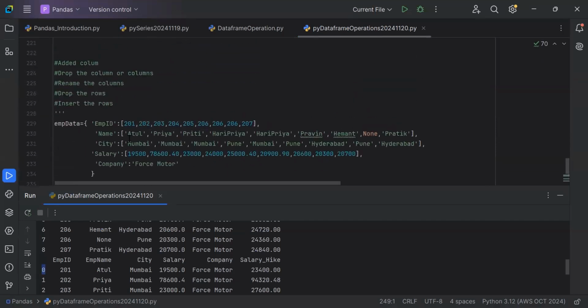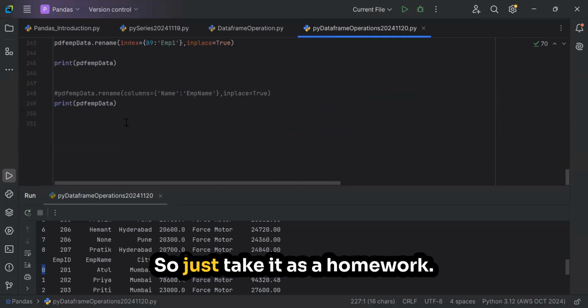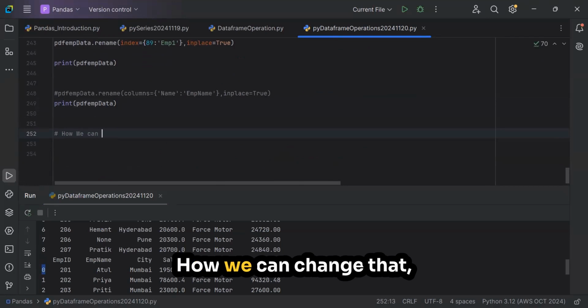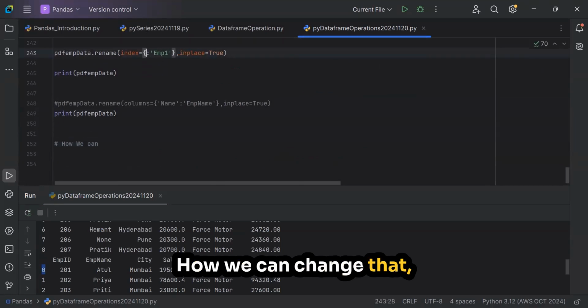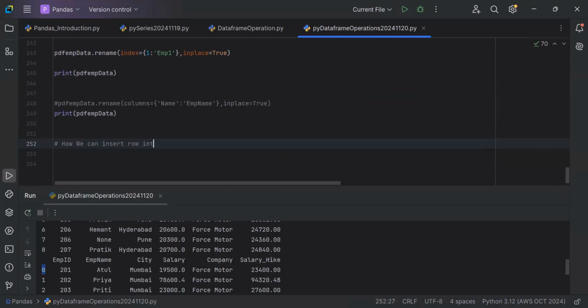And what else is there? Insert a row. Take it as homework: how can we insert a row into an existing data frame?